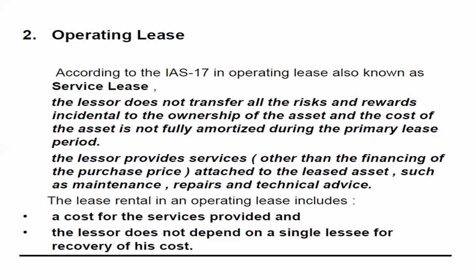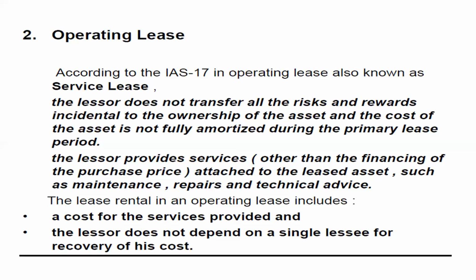Normally, in an operating lease, the lessor, that is the owner of the asset, will change the user, that is the lessee, many times. For example, when the owners of a house give the house on a rental basis, they will not give it for the full life of the house to any lessee. In an operating lease they will give it for a few years to the tenants.